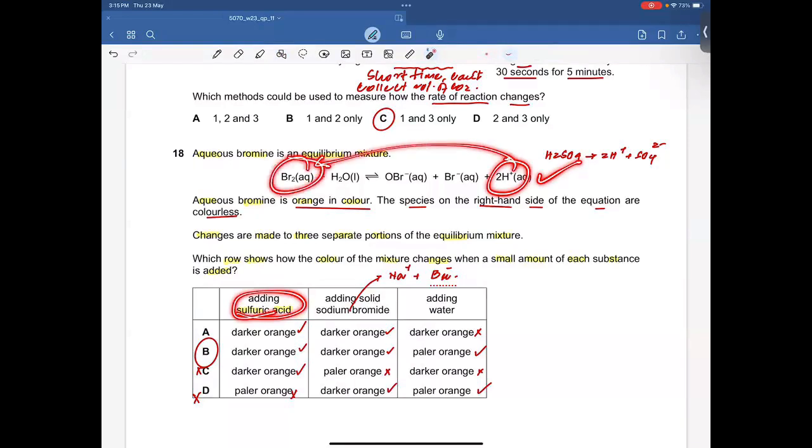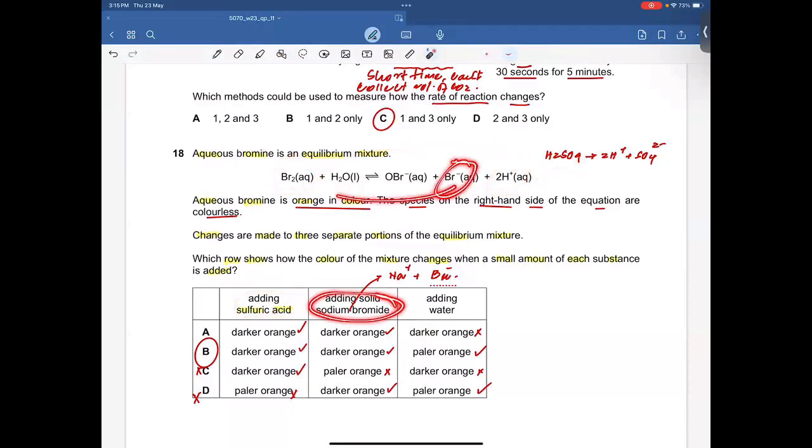That means aqueous bromine is going to be dark orange, right? When we add sodium bromide, this increases the concentration of bromide ions, favors the equilibrium towards the left-hand side, and obviously aqueous bromine becomes darker. When we add water, the position of equilibrium shifts towards the right-hand side, and obviously there is a change in color. It's going to be lighter, from dark orange to paler orange, all right? Therefore, B is going to be the right answer.